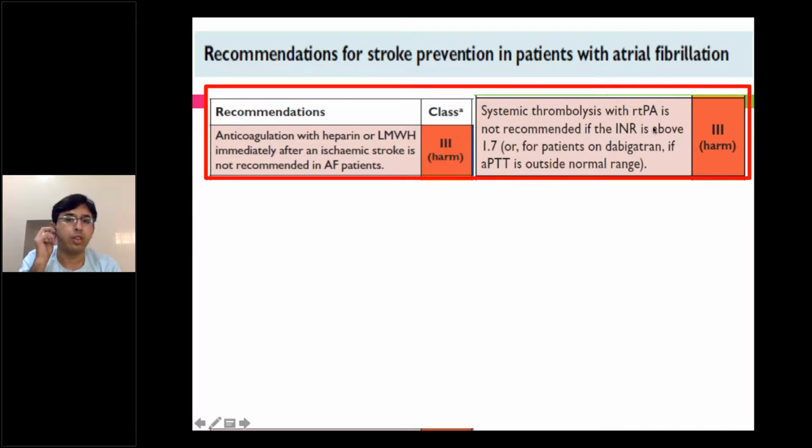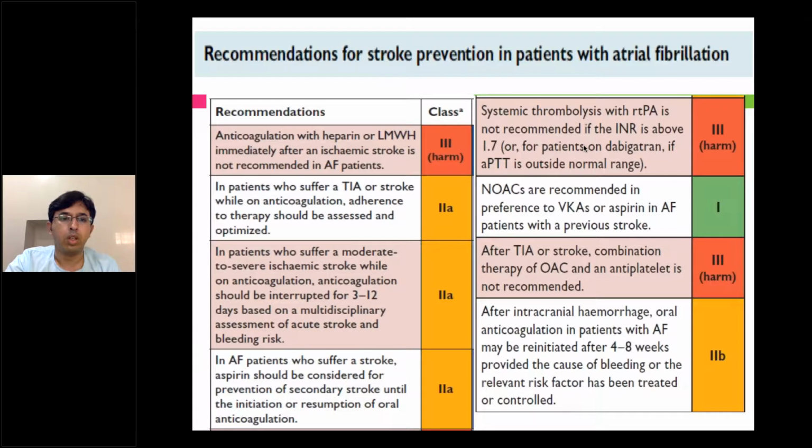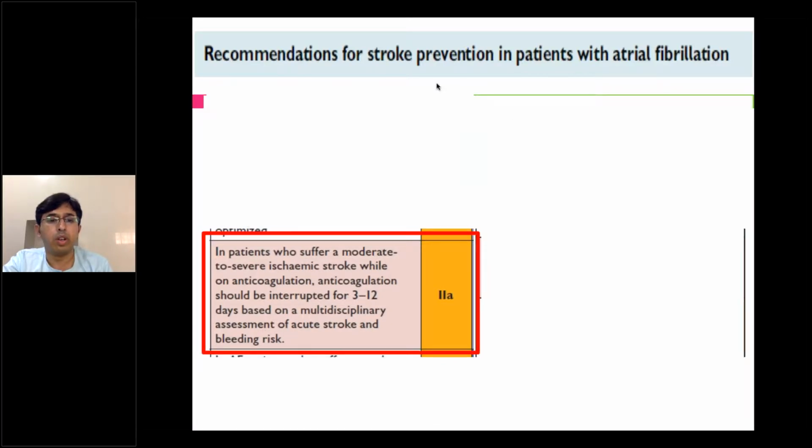Systemic thrombolysis in someone on warfarin: if the INR is less than 1.7, we can go for thrombolysis in stroke patients. If the INR is more than 1.7, then again you can't give systemic thrombolysis. The bleeding risk outweighs the benefit. So if the patient is already on anticoagulation and they have come to you with an ischemic stroke, then you can always interrupt the anticoagulation for 3 to 12 days, depending on the assessment of acute stroke and bleeding risk.